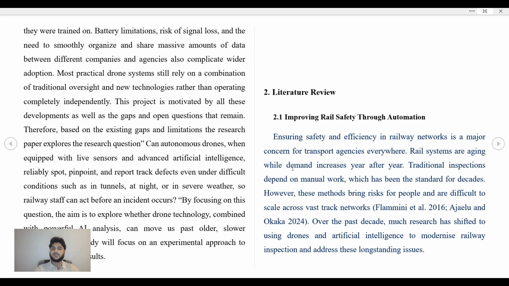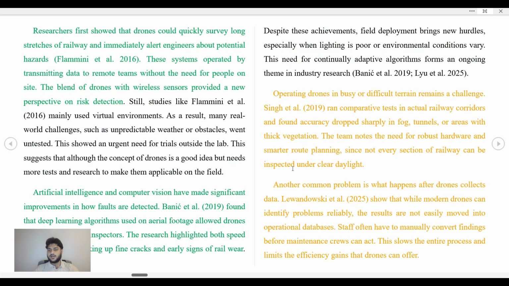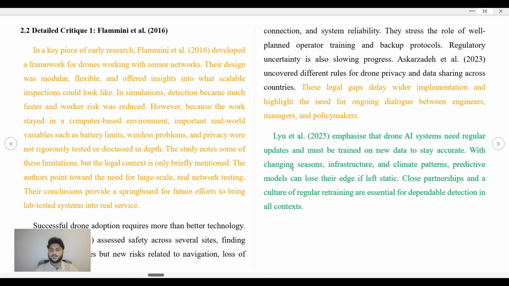Literature review. I've combined all the literature reviews. I've used a mind map for this. I would like to focus on the critics.